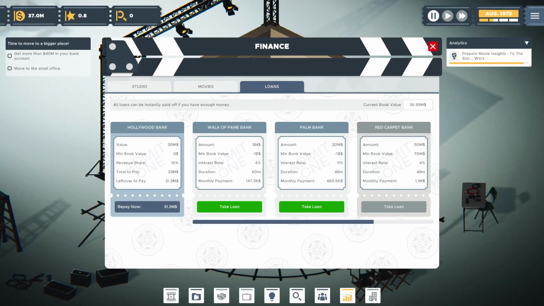So I think that's what I want to do. I want to get us out of debt, okay? I want to take a chapter out of Dave Ramsey's playbook here, and let's get us out of debt. So let's repay that now. A lot of money. Are we ready?